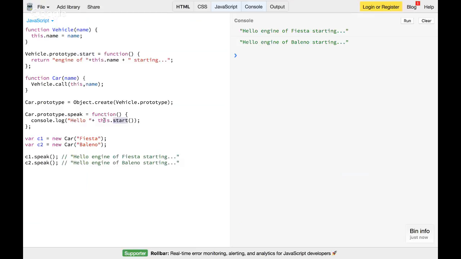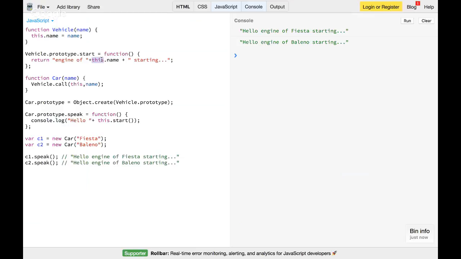and it just executes with the C1 context. So when I say C1.start, it goes to here, and here this.name is nothing but C1.name, which is nothing but Fiesta. Second case, similar thing happens with C2. So this.start changes to C1.start, and this.name changes to C1.name, and the same happens when I call C2.speak. So this is how you can create a relationship between two objects, and it behaves like parent and child.